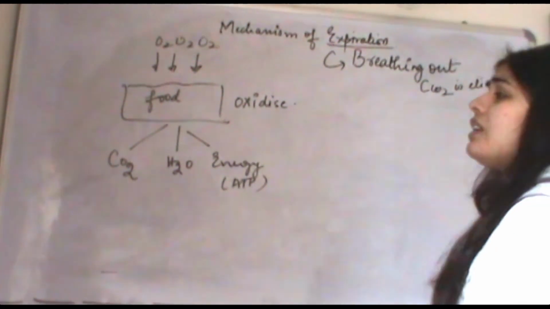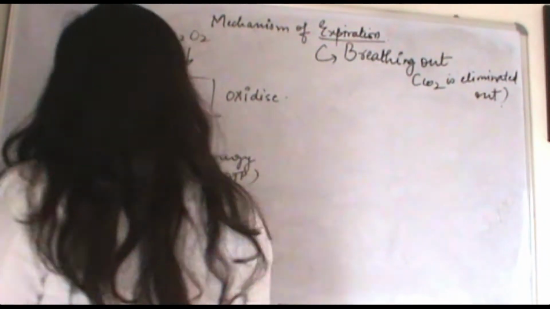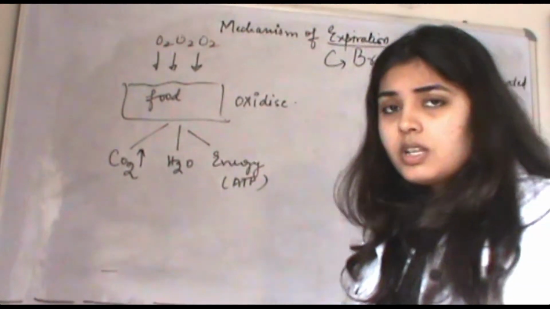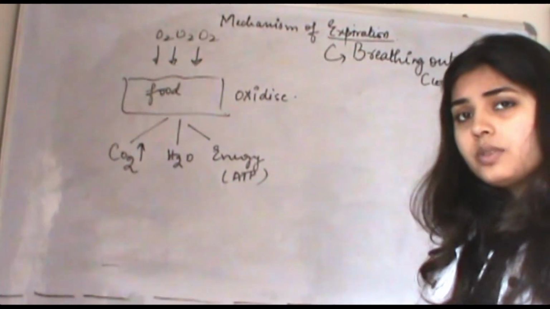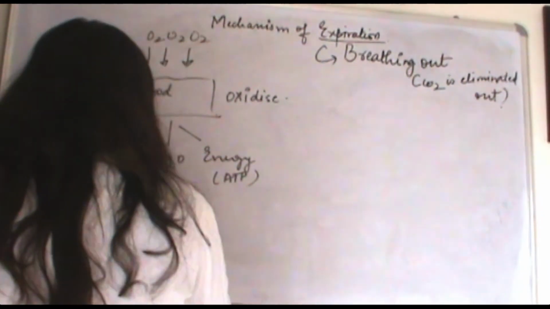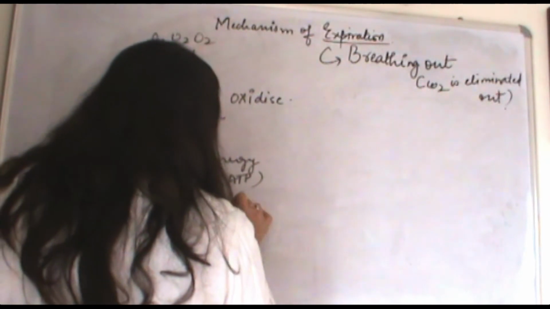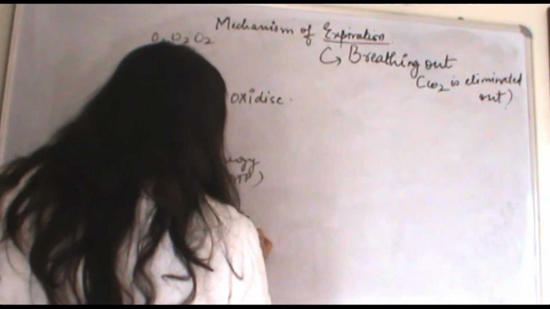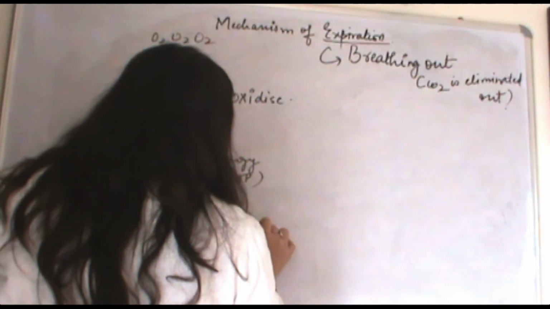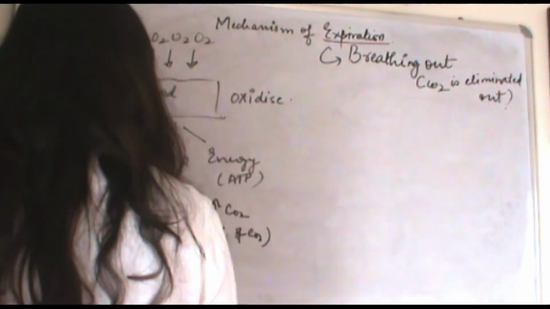Now what is happening here? The CO2 amount will slowly increase inside your body. If the carbon dioxide is increasing, that means inside your body there is more CO2, that is, the pressure of CO2 will be more inside your body.